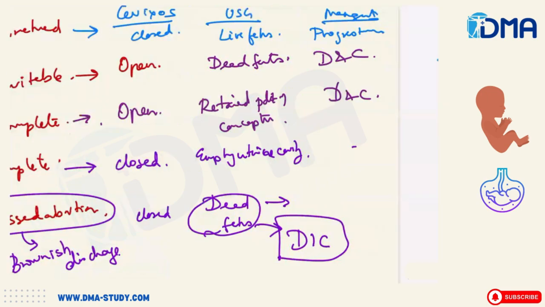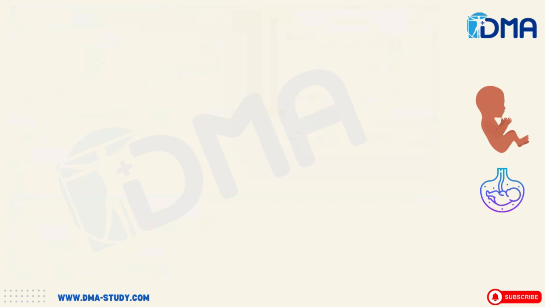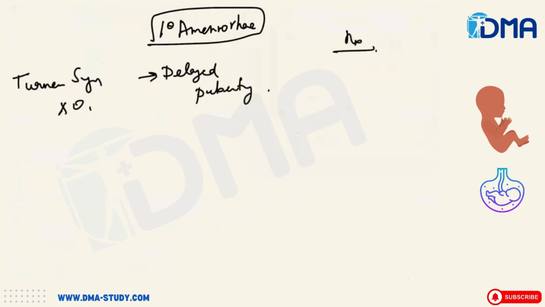Then going to the gynecology topic, the causes of primary amenorrhea. Primary amenorrhea means the patient has never attained menarche in life. In this, you have the syndromes that you have to know. Turner syndrome is XO, right? In Turner syndrome, you have delayed puberty because the X chromosome is not there. How are we going to treat it? The treatment is estrogen and growth hormone.